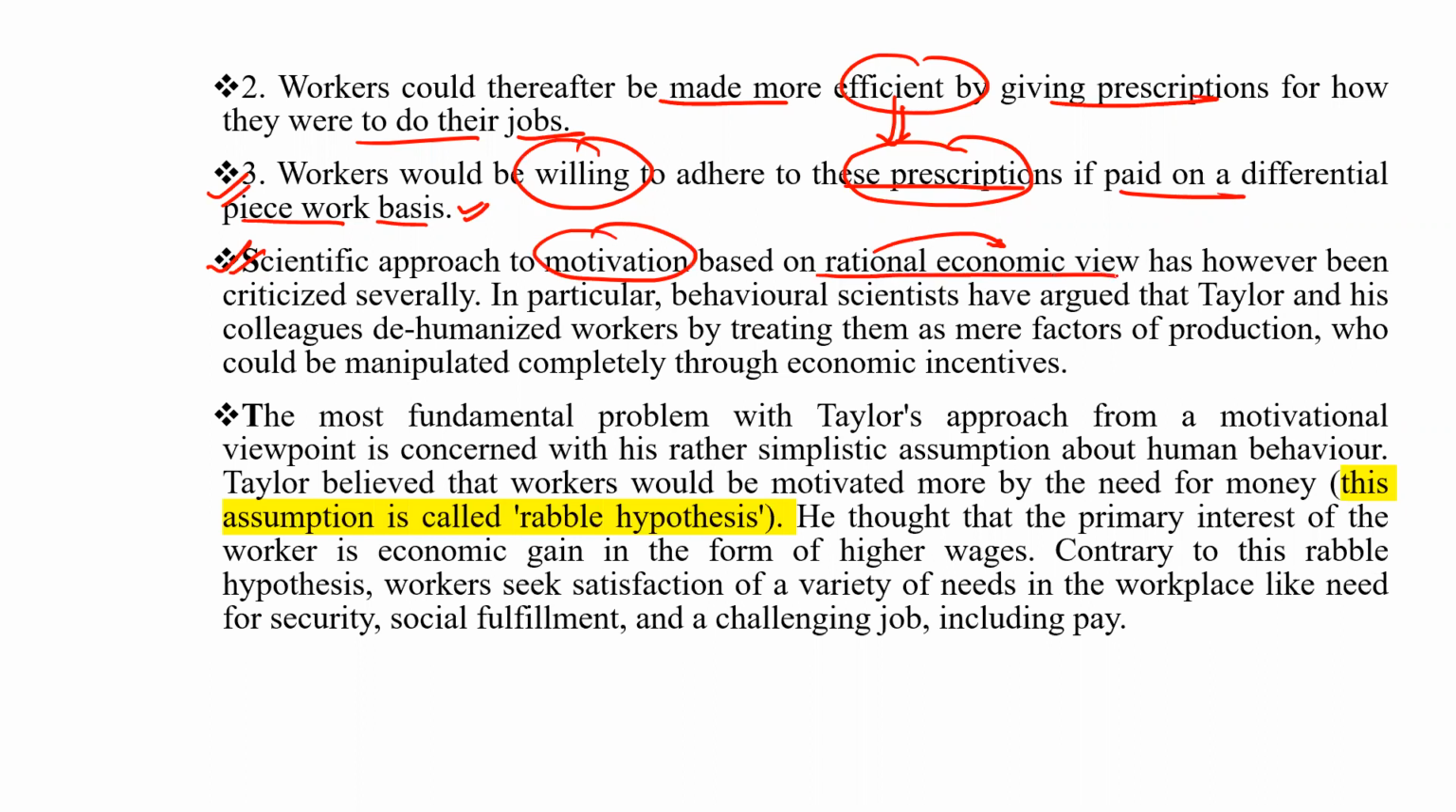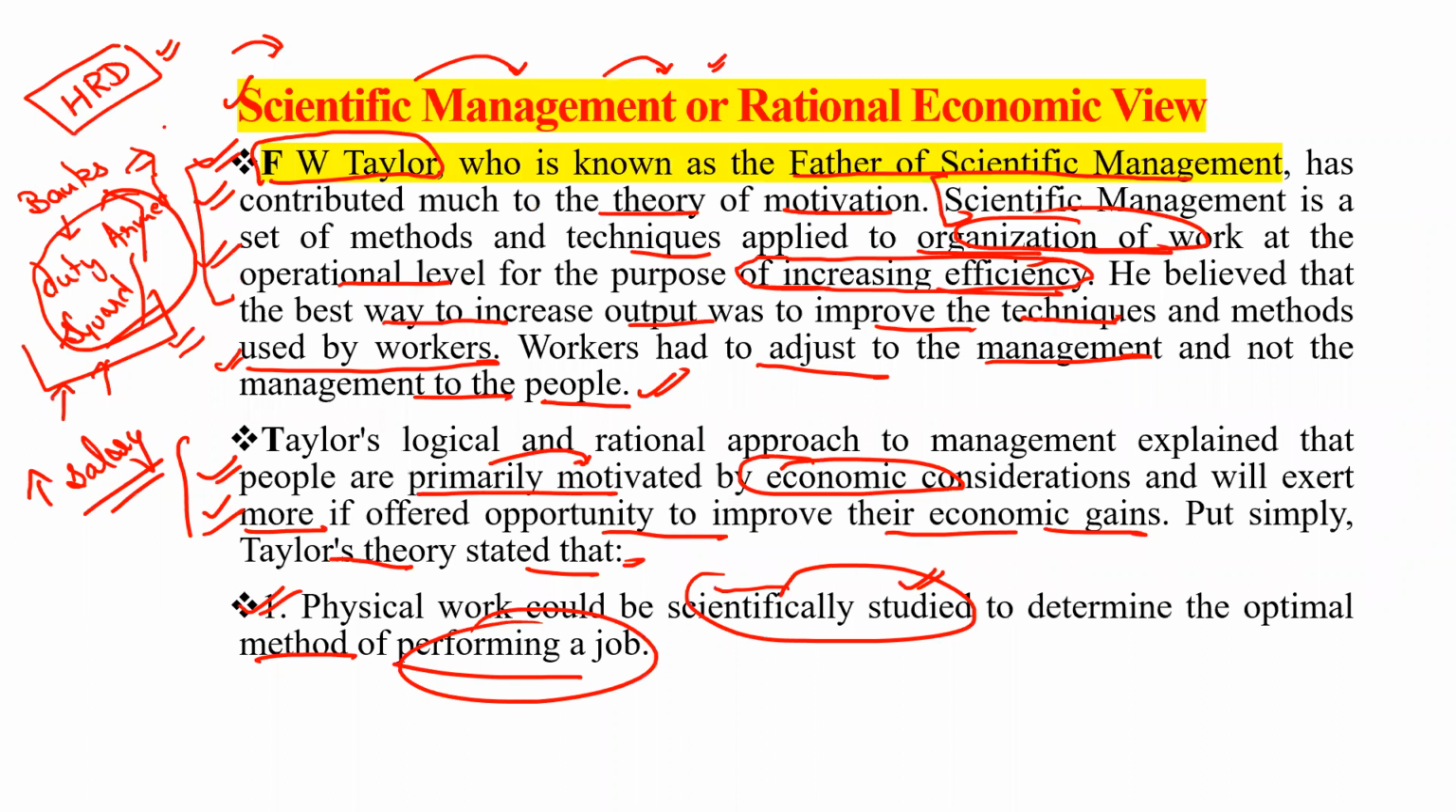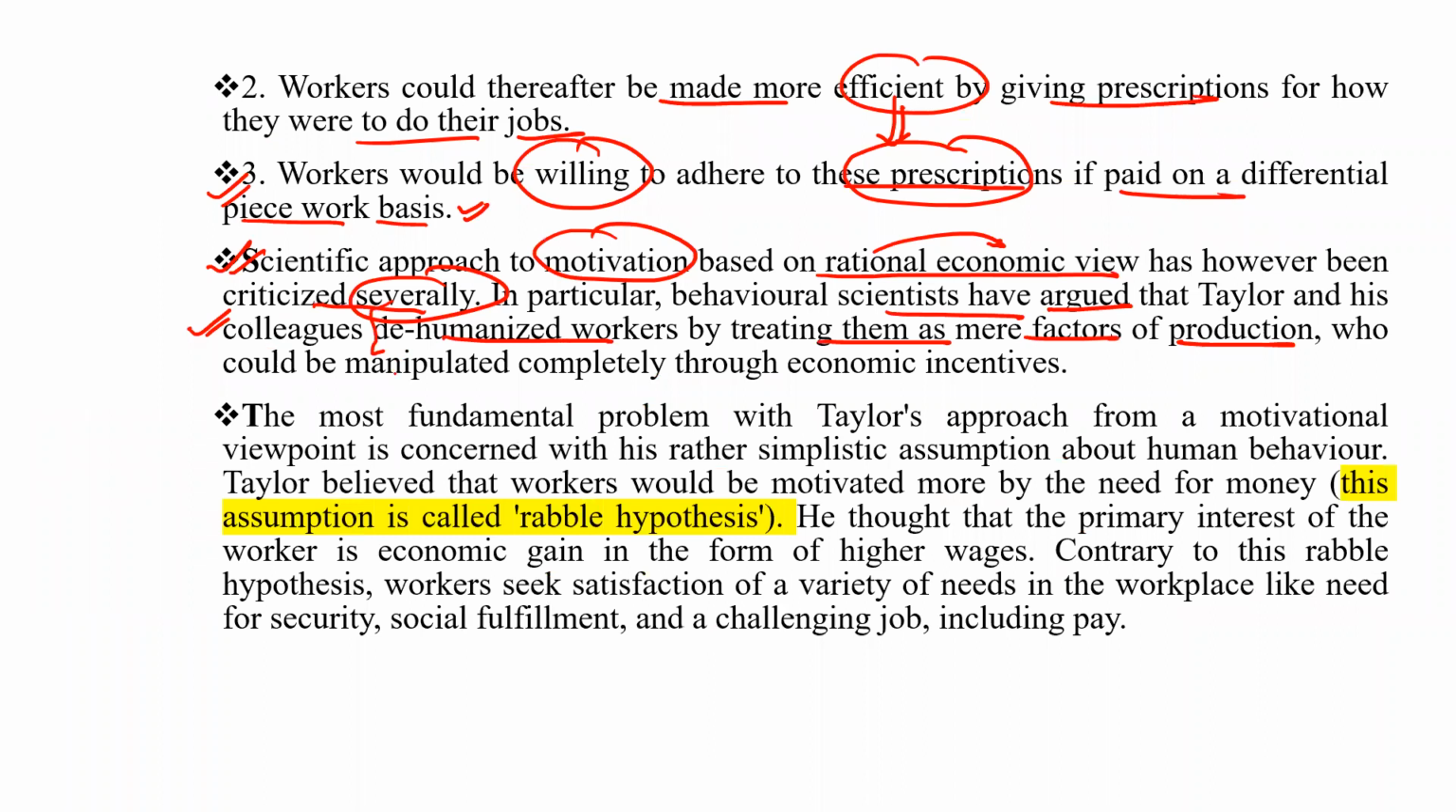The rational economic view has, however, been criticized severely. In particular, behavioral scientists have argued that Taylor and his colleagues dehumanized workers by treating them as mere factors of production. They have already asked this question many times in the examination: which theory dehumanized workers by treating them as mere factors of production? That is known as scientific management theory, or the rational economic view, where workers could be manipulated completely through economic incentives.